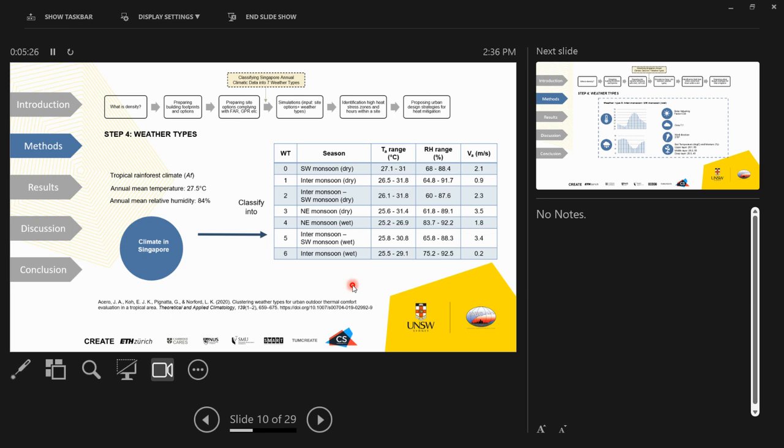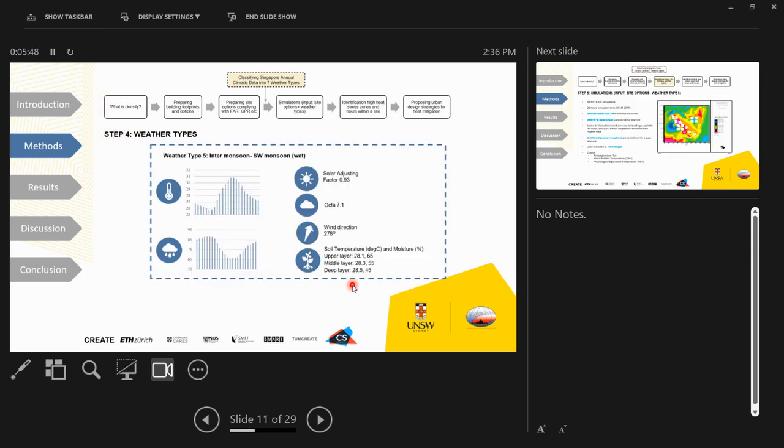So now coming to the weather type. So we didn't really consider any seasonal data. Instead, we considered the annual weather data and we classified that into different weather types. So as you can see, we have seven weather types obtained for this particular district, and we used each of these weather types to run simulation for all those eight spatial options.